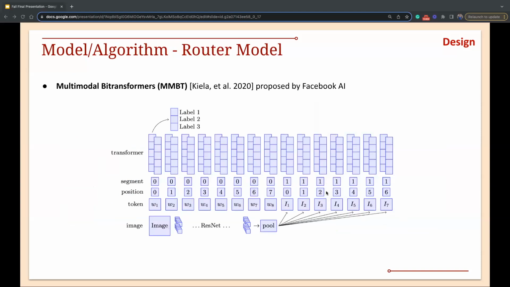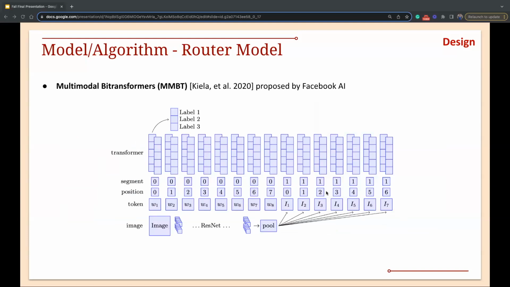So moving on to the router model. Over here we use the multimodal bitransformers MMBT model, and also tried some other experiments and other models. The MMBT model was proposed by Facebook AI Research.